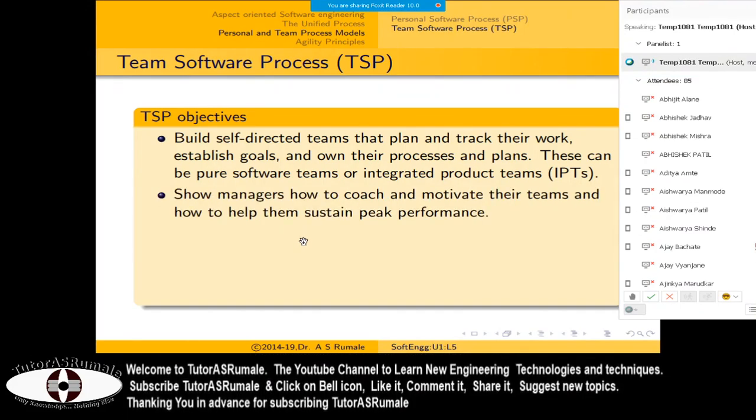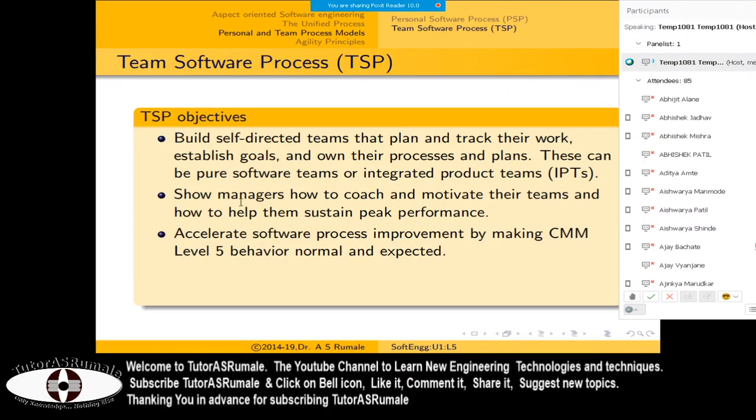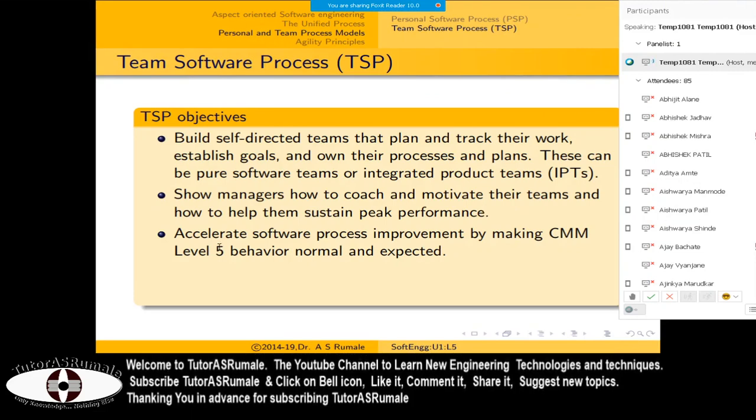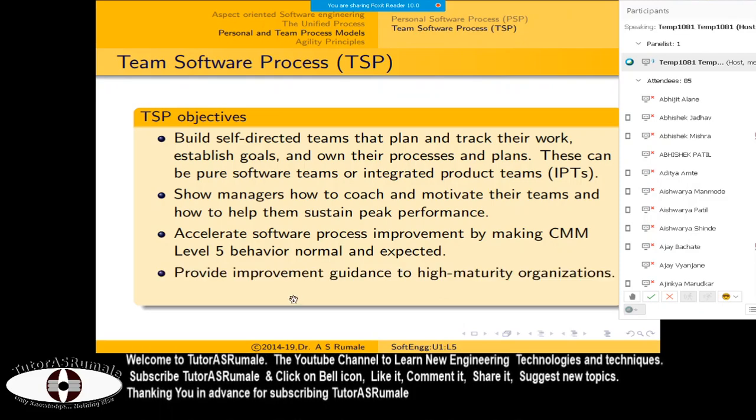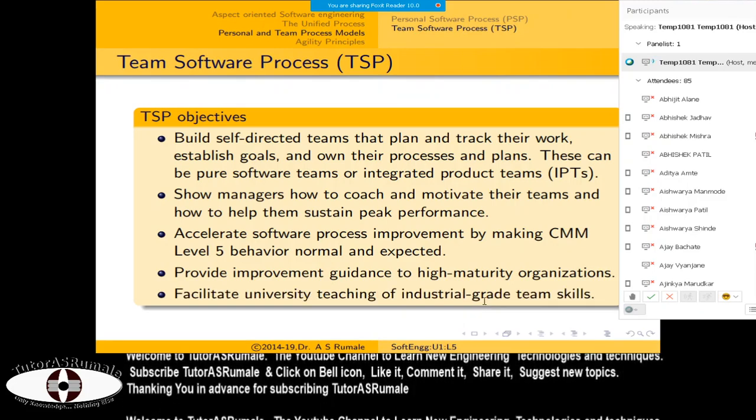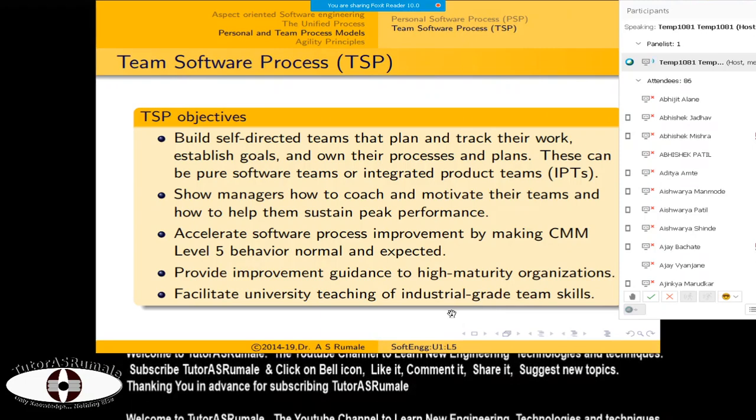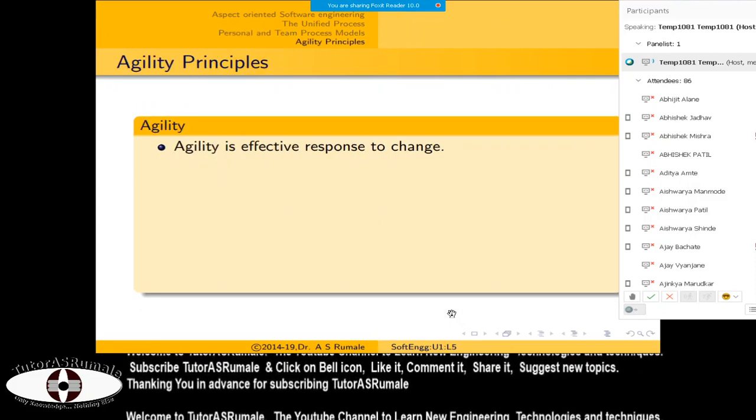So be attentive. The TSP objective is that you have to build self-directed teams. Then you have to show managers how to coach and motivate their teams. Then you have to accelerate software process improvement by using CMM level 5 behavioral and normal expected models. So this provides improvement guidance and high maturity in an organization. TSP also facilitates the university teaching of industrial-grade team skills. So for the software engineering process, PSP and TSP are very important.